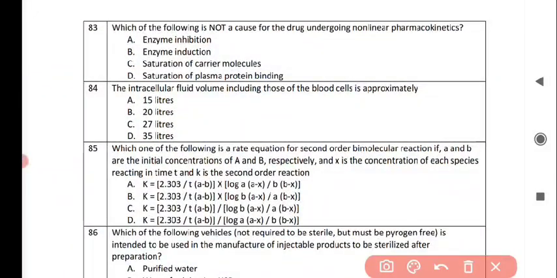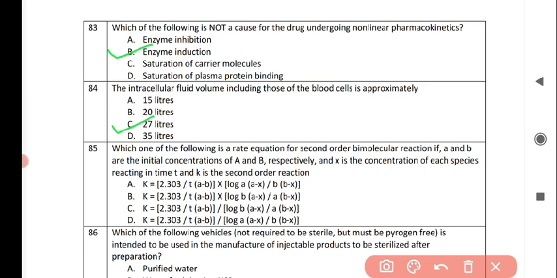Next question is, which of the following is not a cause for the drug undergoing non-linear pharmacokinetics? And the correct answer is option B, enzyme induction. Next question is, the intracellular fluid volume including those of the blood cells is approximately, and the correct answer is option number 7 liters.